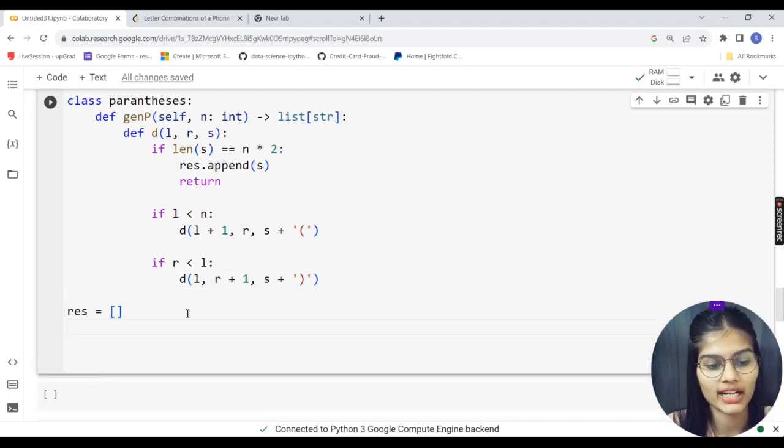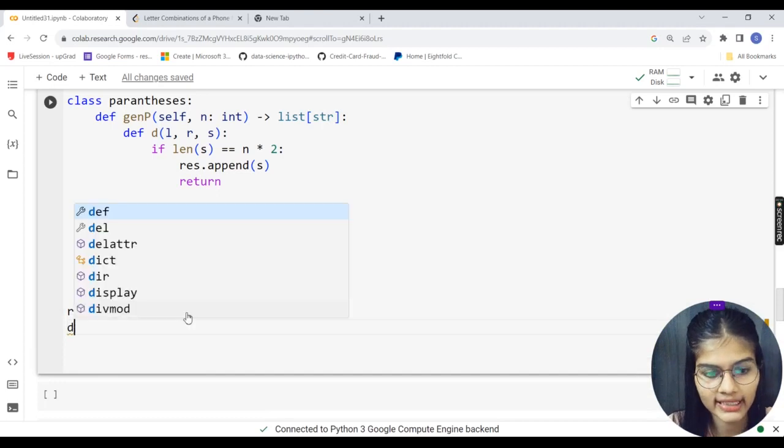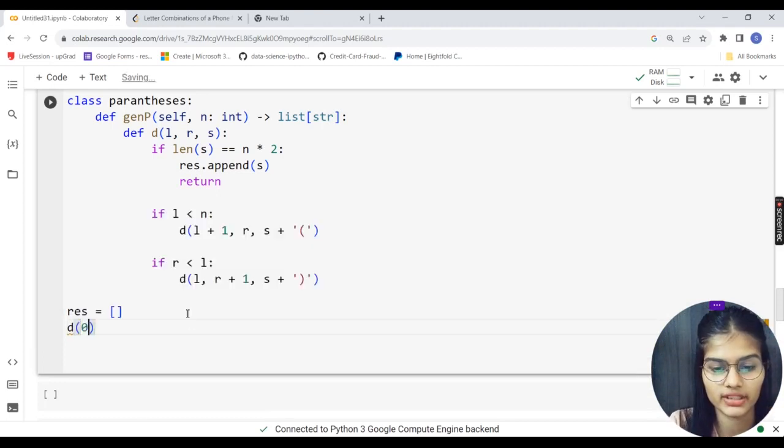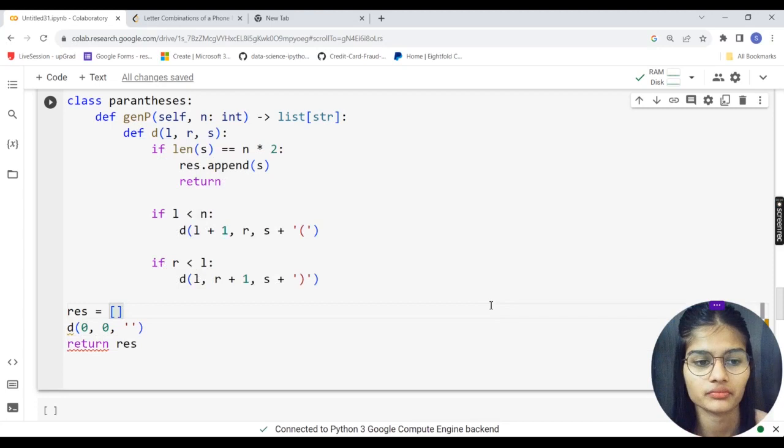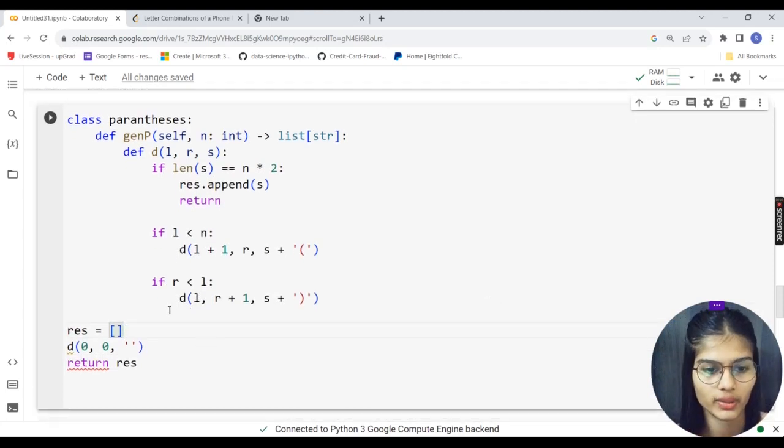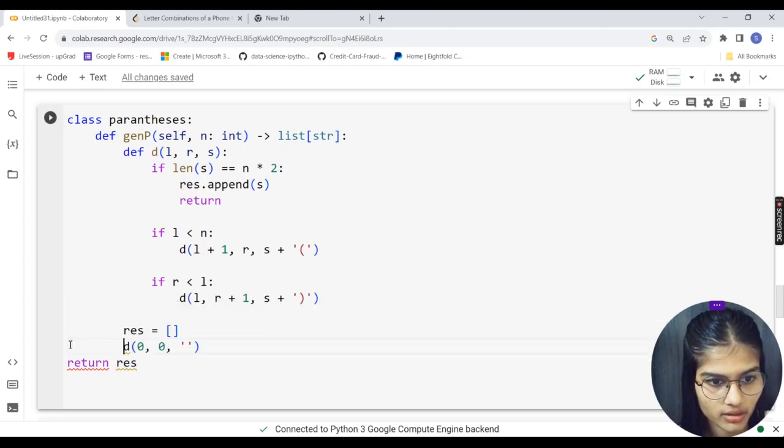Next what I do, I'll just call that function which was d, and I'll pass all the values. Let's say 0, 0, simply space, right? And I would just simply write here return, right? See now, this was a simple program which we had over here. Okay, 1 second, not outside. It will be outside this function.